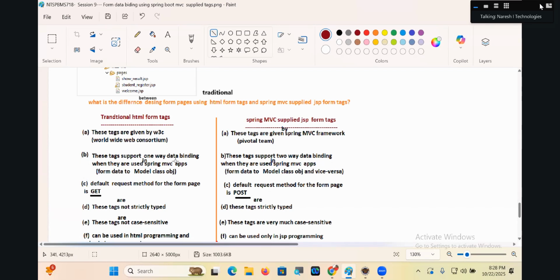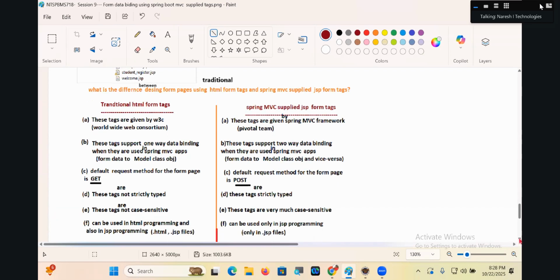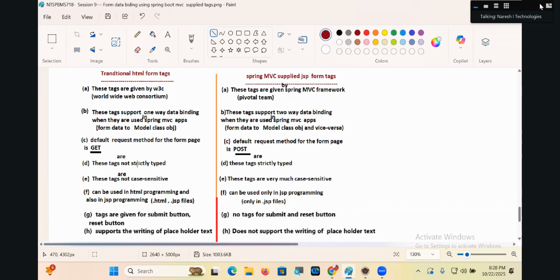Traditional HTML tags support only one-way data binding when used in a Spring MVC application: form data to model class object. Spring MVC tags support two-way data binding when used in a Spring MVC application: form data to model class object and vice versa. The default request method for the HTML form page is get. The default request method for the Spring MVC form page is post.